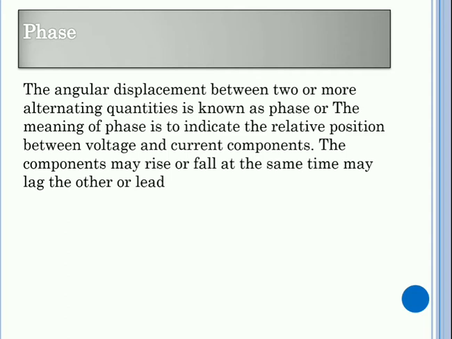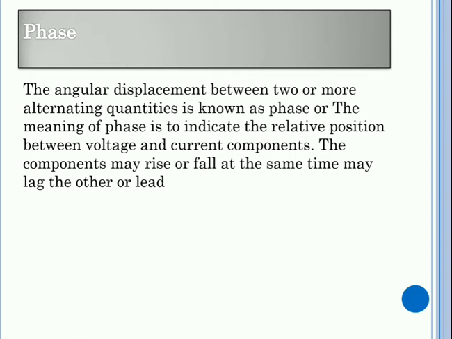Now, a very important topic, phase. The angular displacement between two or more alternating quantities is known as phase, or the meaning of phase is to indicate the relative position between voltage and current components. If we have to compare the voltage and current of an AC, that is, the voltage is also AC and the current is also AC, we have to compare them. We can graphically represent it or we can use phase.